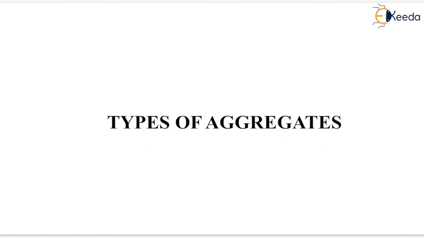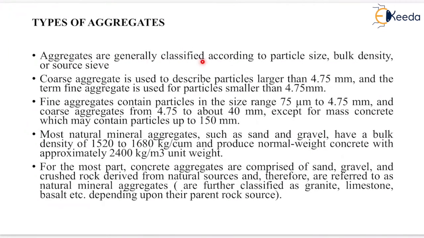Now, types of aggregates. Aggregates are generally classified according to the particle size, bulk density or source. Coarse aggregate is used to describe particles larger than 4.75 mm and the term fine aggregate is used for particles smaller than 4.75 mm. Fine aggregate contains particles in the size range 75 micrometer to 4.75 mm and coarse aggregate from 4.75 mm to about 40 mm, except for mass concrete which may contain particles up to 150 mm.